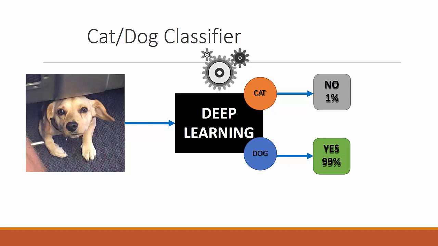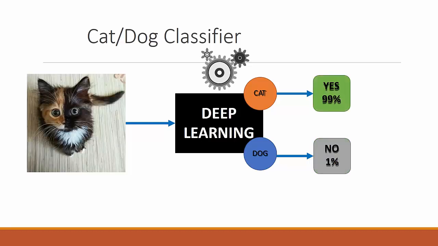If it is giving 99% accuracy for a dog, then we can say that the image contains a dog. Similarly, if the image contains a cat and we have trained the network using deep learning, and it says 99% that it is a cat, then we can say that the image contains a cat.